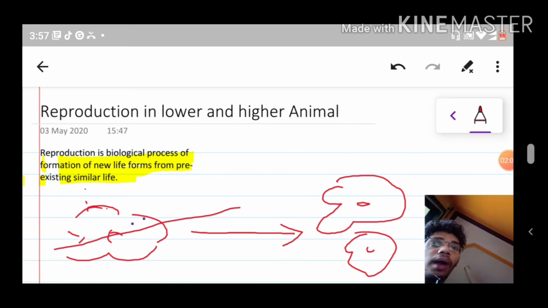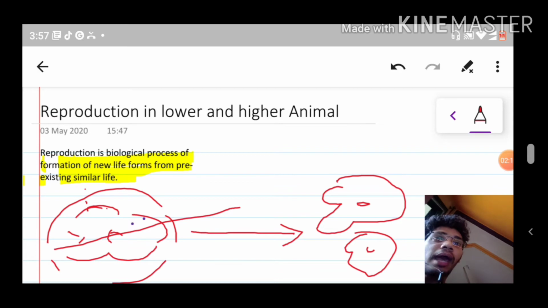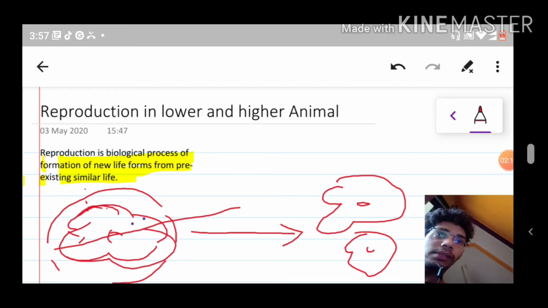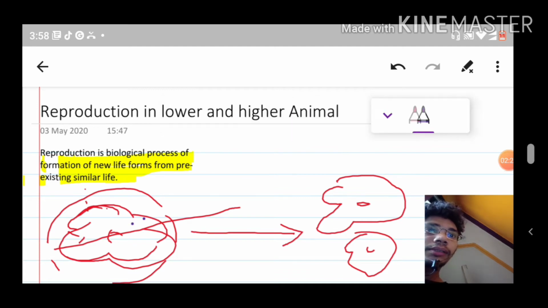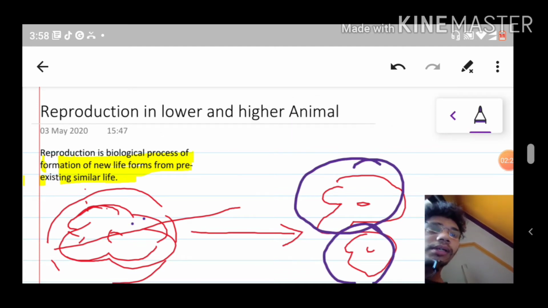So reproduction is a biological process. Why? Because it includes a biological cell. When one cell becomes two cells, or multiplication happens, it is the formation of a new life form. So these cells which are formed here are new cells.